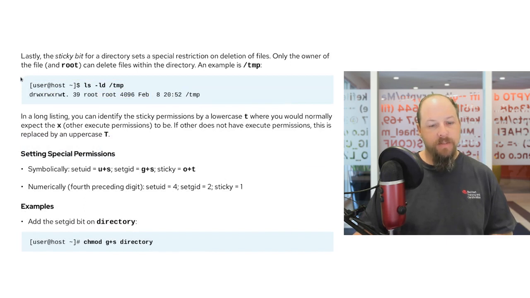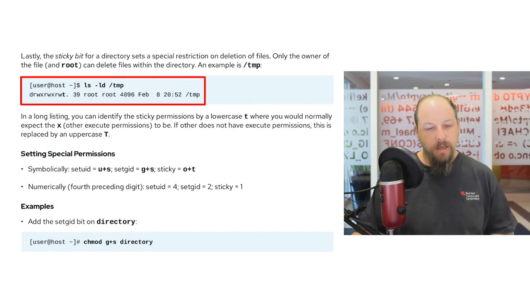Lastly is an example of the sticky bit being set on the /tmp directory. Here you can see the annotation of the T in this last field for the other permissions. This corresponds to the sticky bit being enabled and results in only being able to remove files that you personally own. In this case, only the root user would be able to remove this file.